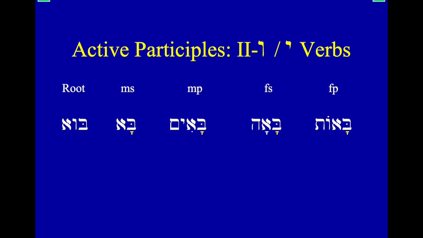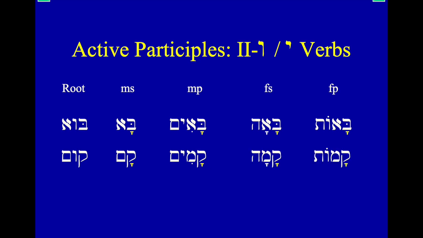You do not have to memorize this. It's going to point it out to you in the translation when this happens. Last week of class, we're going to come back and talk about this. But just know that these middle weaks tend to follow a different pattern. So again, we'll get to more of these later. So kum, kam, kamim, kama, kamot.